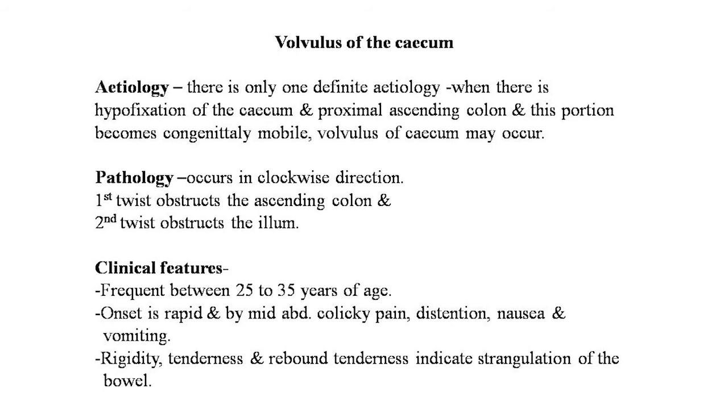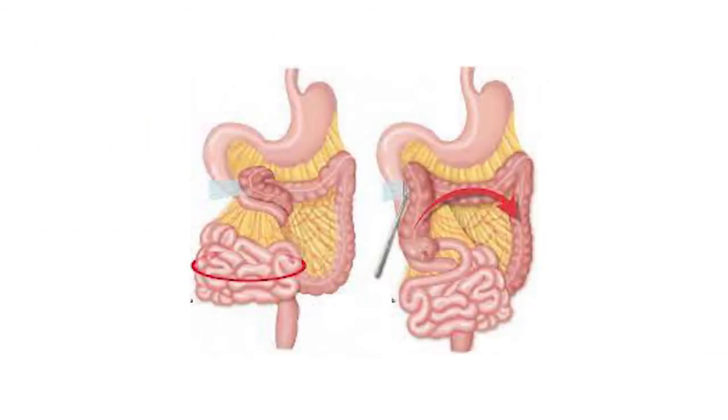Onset is rapid, and mid-abdominal colicky pain, distension, nausea and vomiting are the clinical features. Rigidity, tenderness and rebound tenderness indicate strangulation of the bowel. Here is a good picture of the volvulus of the cecum, where the first twist and second twist are clearly seen in this image.